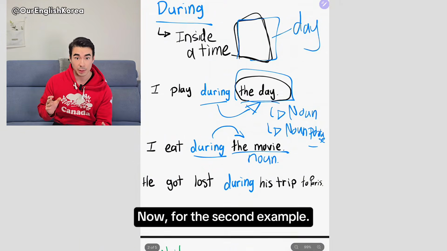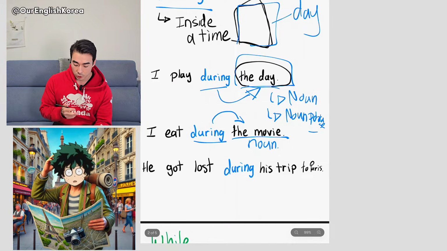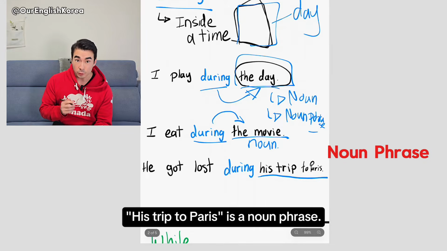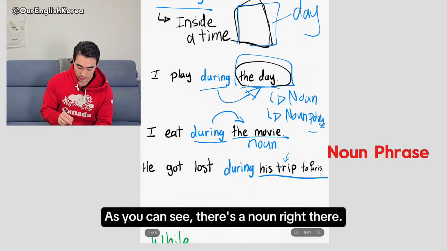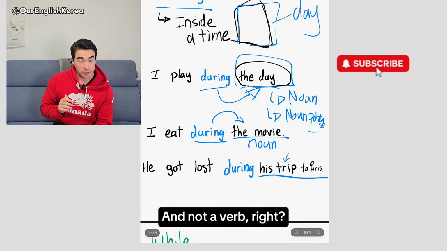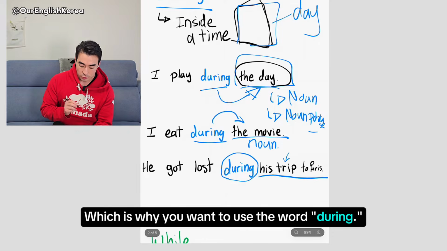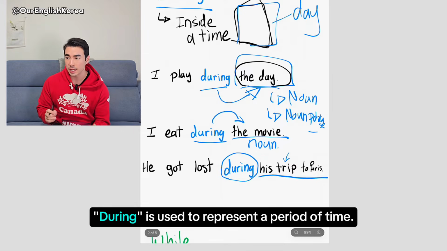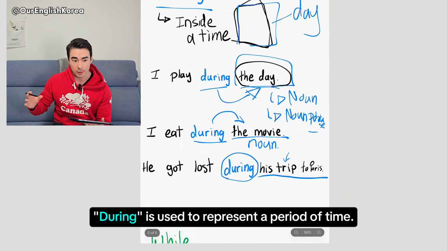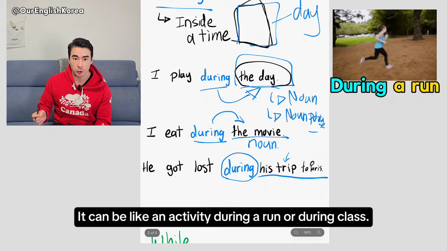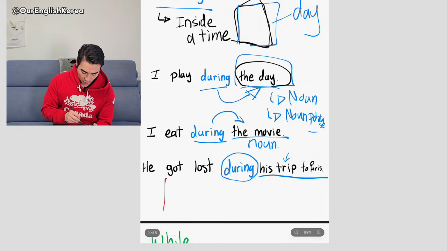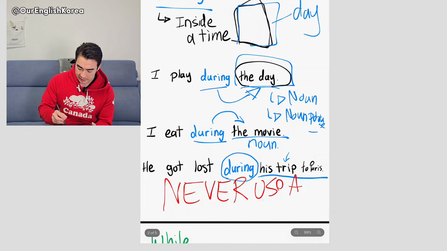Now for the second example, he got lost during his trip to Paris. His trip to Paris is a noun phrase. As you can see, there's a noun, right? And not a verb, right? Which is why you want to use the word during. So during is used to represent a period of time. It can be like an activity, during a run or during class. Now, you never use a verb right after during.